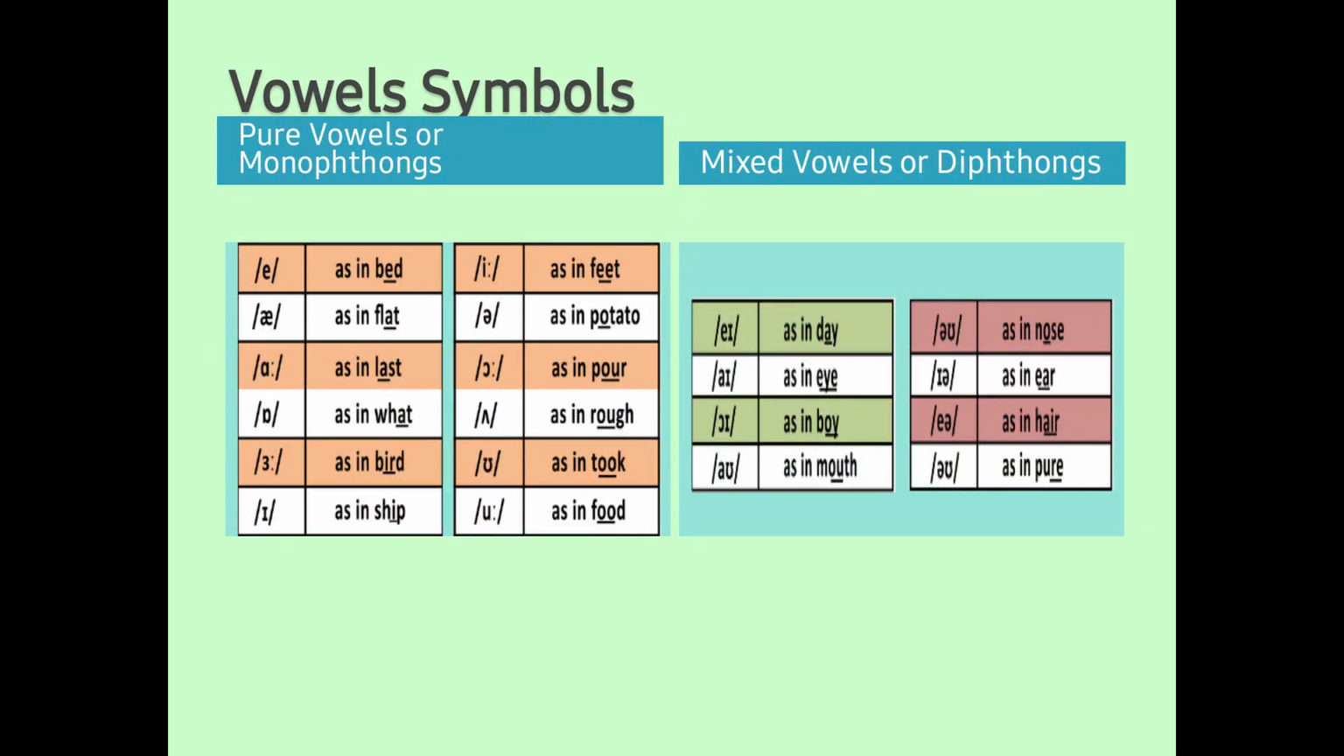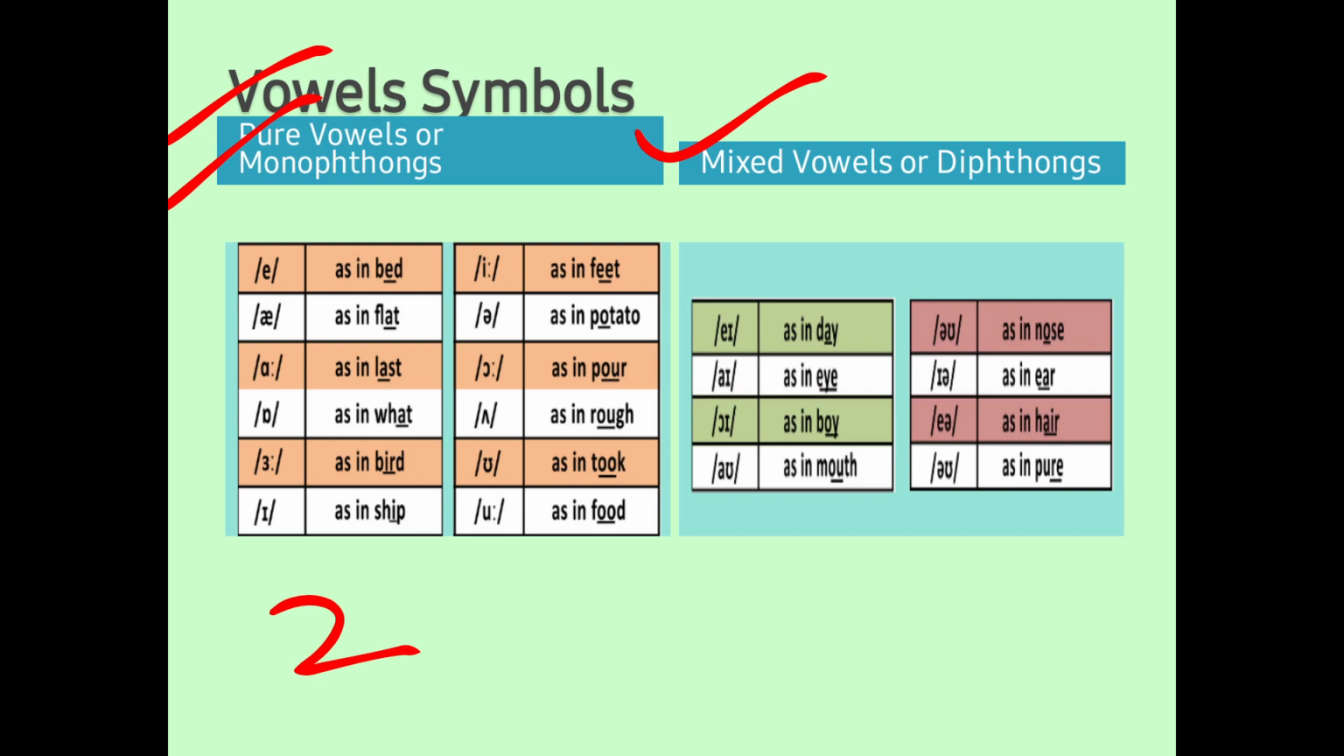Now, let us see what are the symbols for the vowel sounds. Vowel sounds are broadly divided into two categories, that is pure vowels or also called monophthongs. Second is mixed vowels or also called diphthongs. Now, pure vowels are again divided into two kinds. They are short vowels and long vowels. Now let us see symbol of every sound of vowels with example.